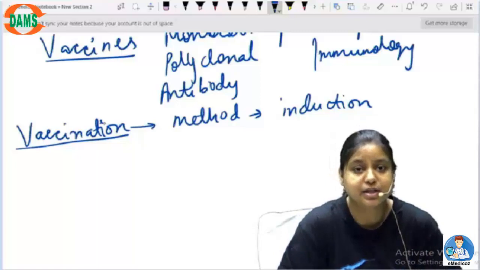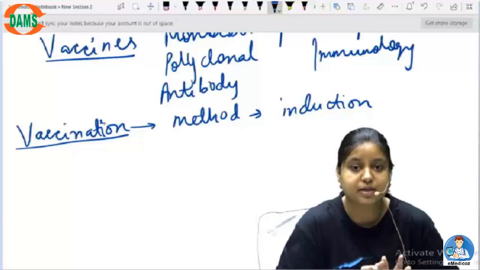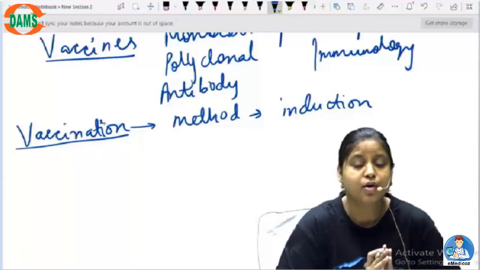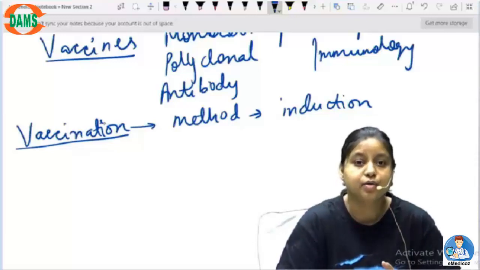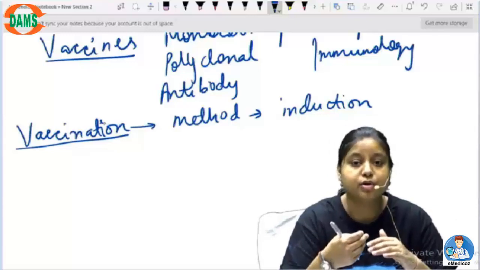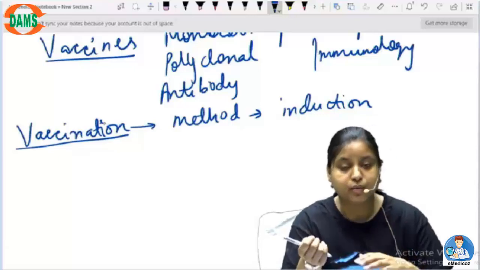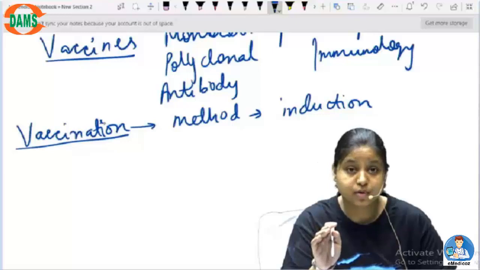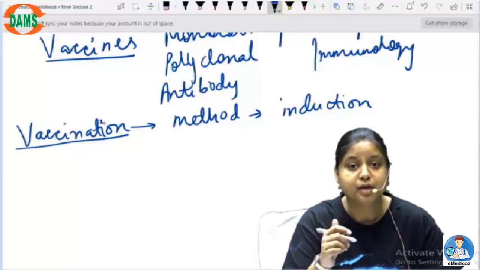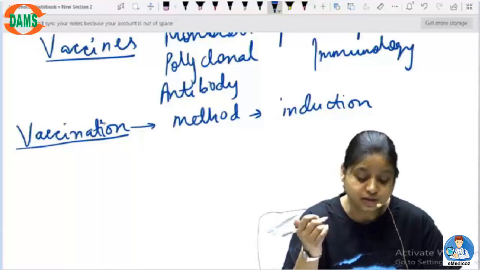If there is any bacteria or virus which causes some kind of disease, what we will be doing is taking those bacteria and viruses, heat killing them, or maybe just killing them, or using only the dead parts of the bacteria or virus, in order to just show the body that this is the kind of pathogen that the body can deal with later on. So our body should be prepared for that kind of immunity. This is a very simple kind of vaccination that I have been telling you. I'll be discussing all these things in detail.